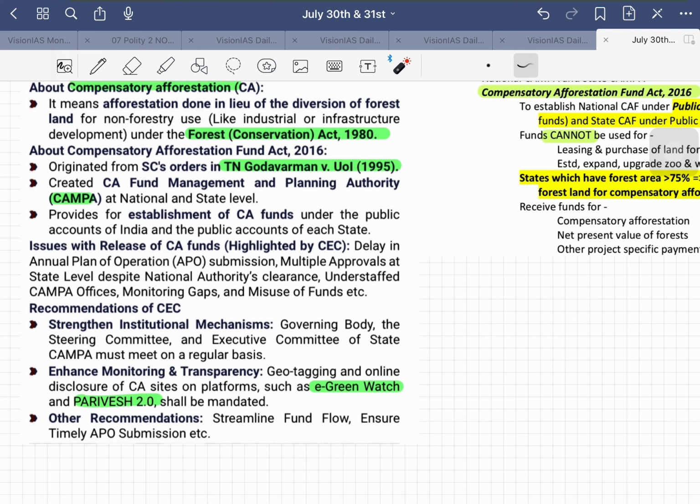And what are the recommendations of the Central Empowered Committee? Strengthening the institutional mechanism: CAMPA must meet on a regular basis. Enhance monitoring and transparency: geotagging and online disclosure of CA sites, such as e-Green Watch and Parivesh. You should mention these things in your answer. E-Green Watch, Parivesh 2.0. The other recommendation is streamlining the fund flow and ensuring timely APO submissions.